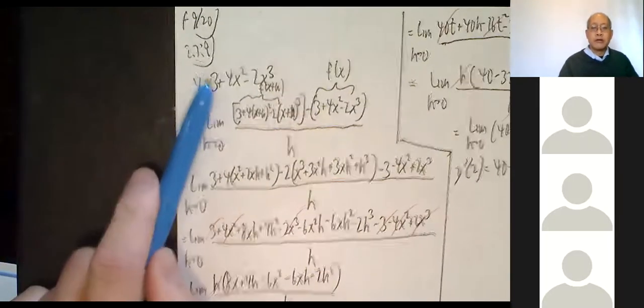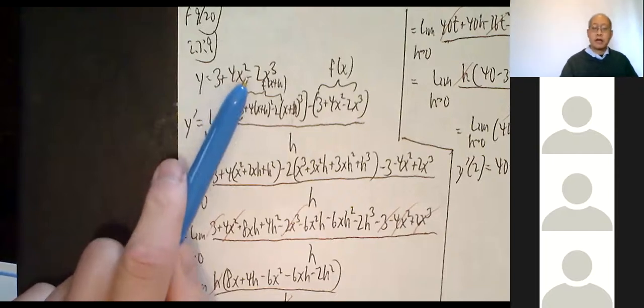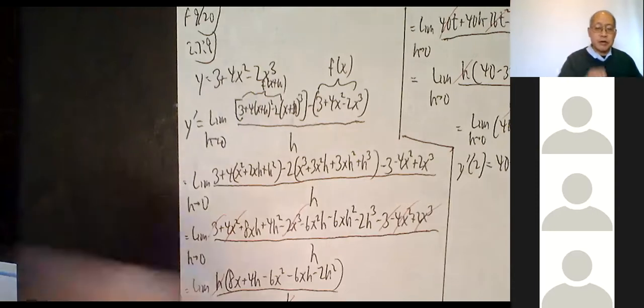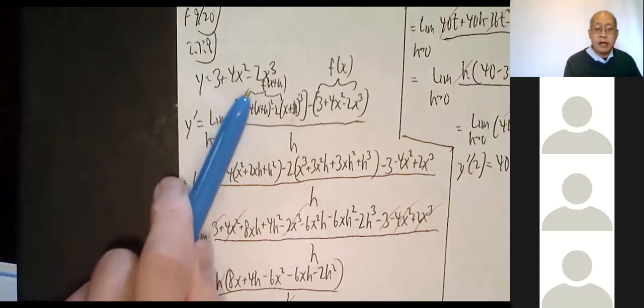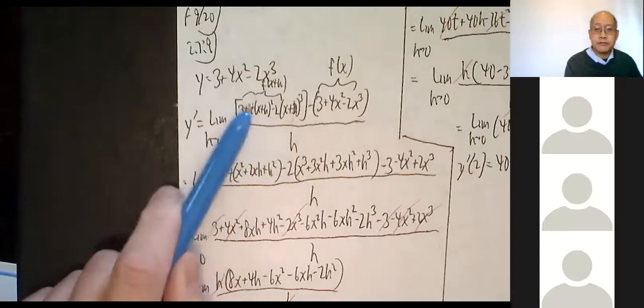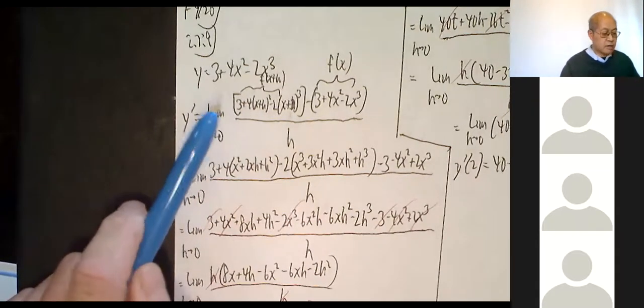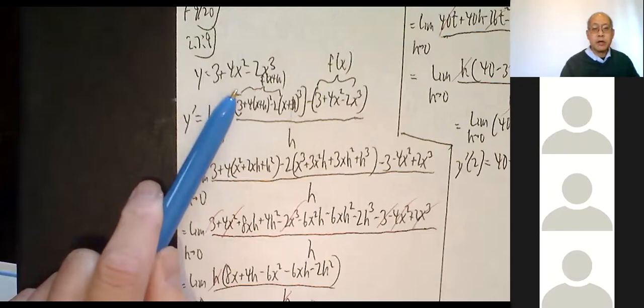So 3 plus 4x squared minus 2x cubed. And yes, those of you who've had some calculus background, you really want to use the shortcut for this, and you want to say, I just want to put the answer down. I'm not going to allow it. I told Prasanna, he's not going to allow it either. You got to show me this stuff. Now, if you know the shortcut, you can use that as a double check, but not now. All right, so I have to use the limit definition.